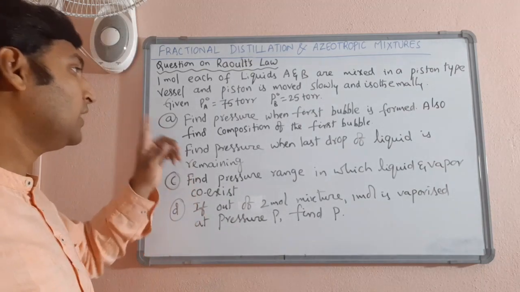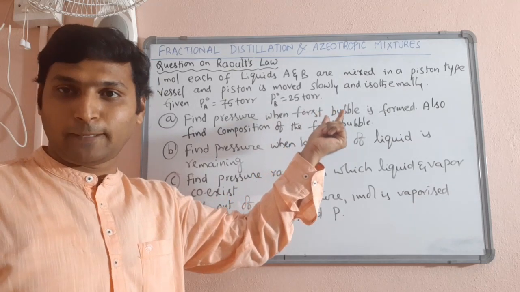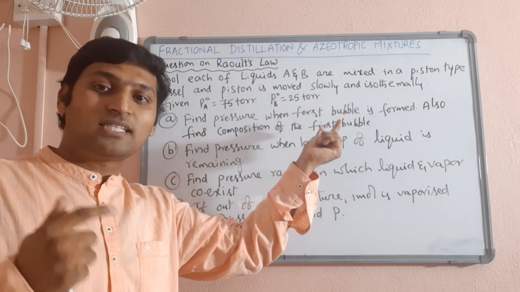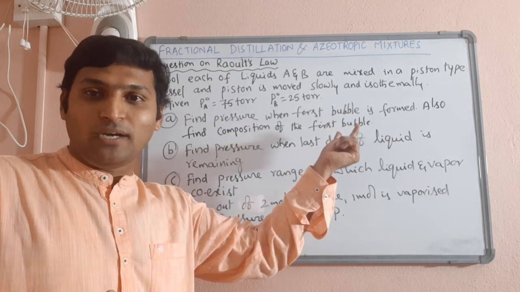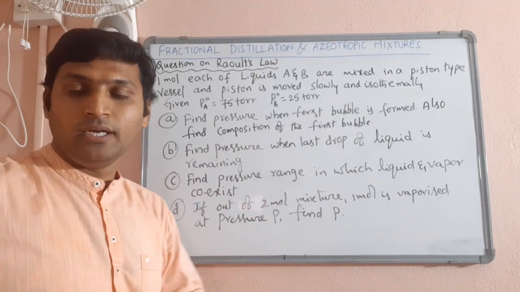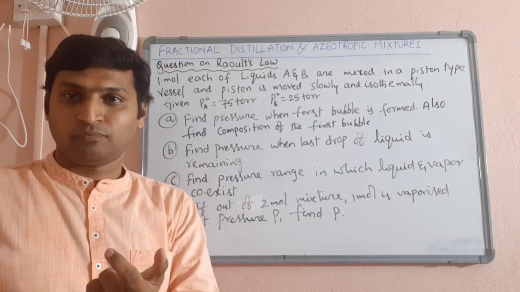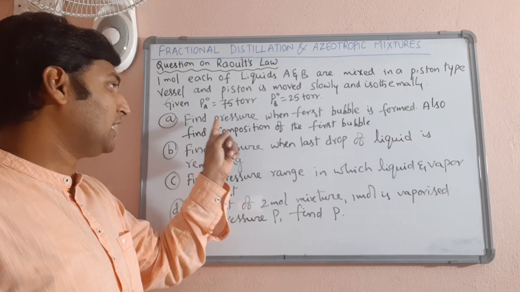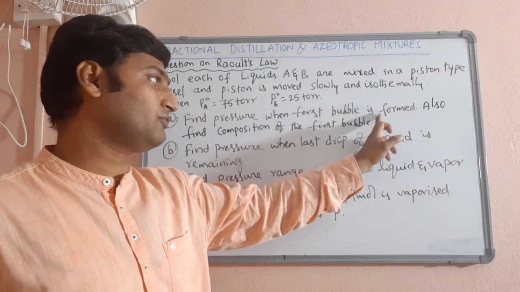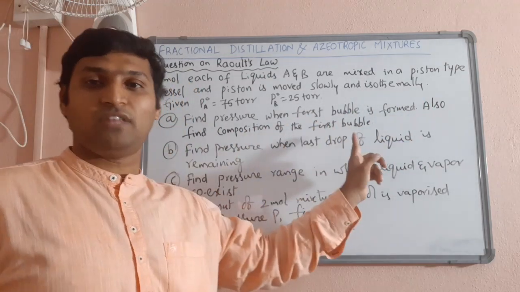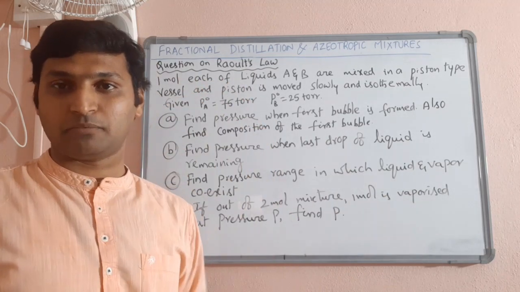Then he is asking you, find the pressure when the first bubble is formed. What is the meaning of the first bubble? The liquid is starting to evaporate, right? When the liquid starts to evaporate, at the commencement of evaporation, bubble here means vapor. The point at which evaporation has just commenced, he is talking about. So find the pressure when the first bubble is formed and also find the composition of the first bubble, means what is the mole fraction of liquid A and liquid B in that first bubble.